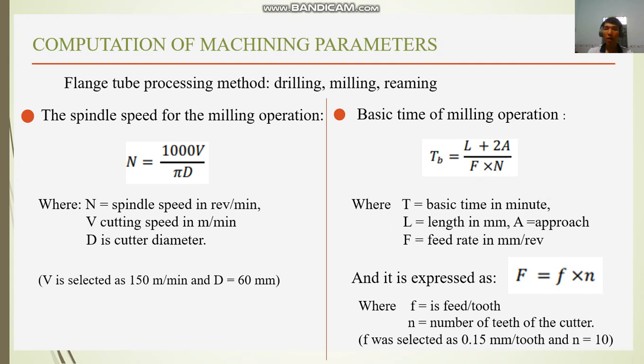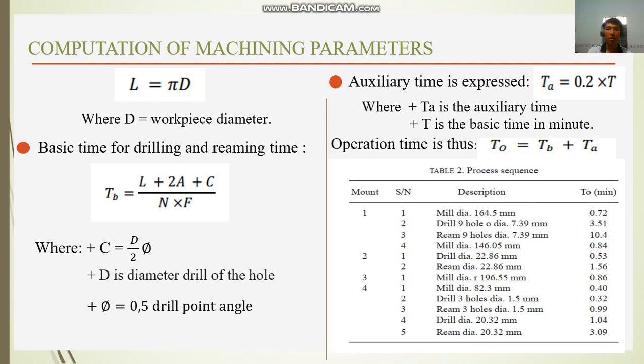Basic time of milling operation. You can see the formula below, where T is basic time in minutes, L is length in millimeters, A is approach, and F is feed rate, which is expressed as in the formula where f is feed per tooth and n is the number of teeth of the cutter. F is selected as 0.50 mm, and the number of teeth is 10. You can see the formula where this is the diameter.